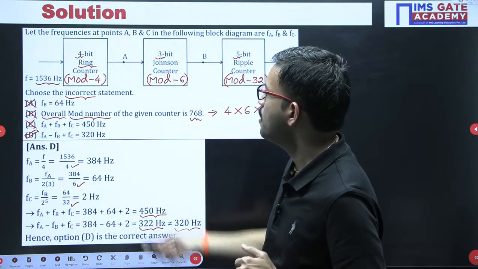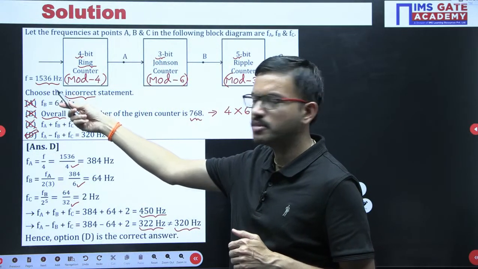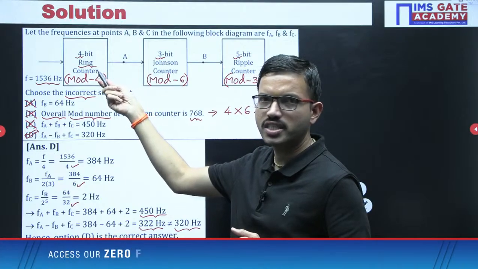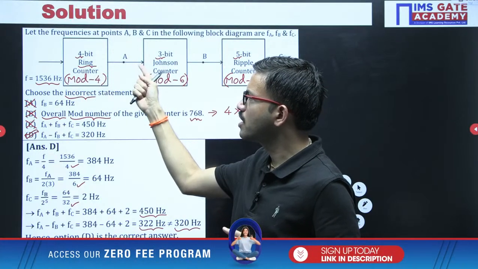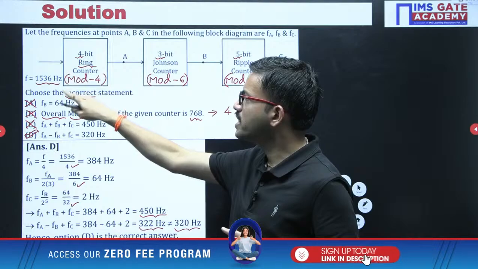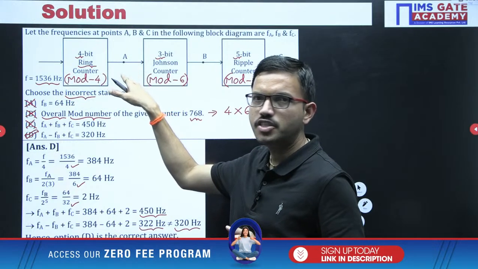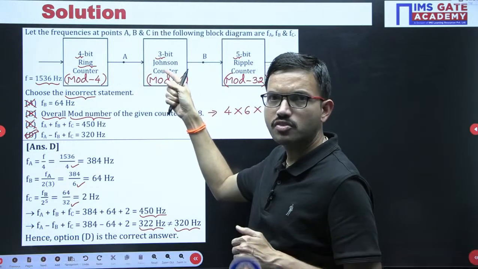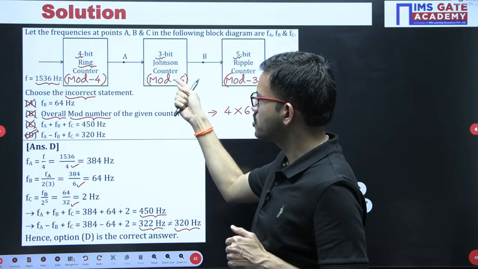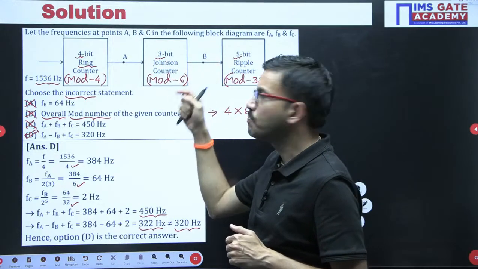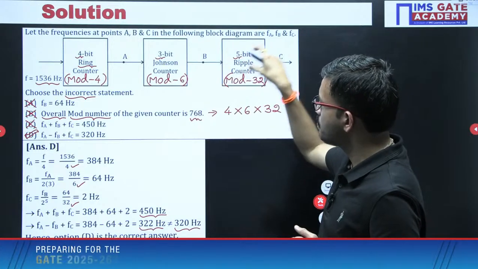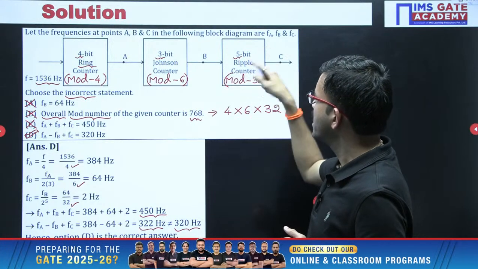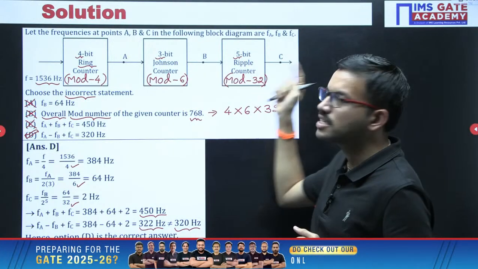Say for example, here is a 1 gigahertz incoming signal frequency. This one is a mod 1000 counter, that means the output frequency you are getting is 1 giga divided by 1000, that is nothing but 1 megahertz. Similarly, one more mod 1000 counter, 1 megahertz divided by 1000, that is nothing but 1 kilohertz. Similarly, I pass the 1 kilohertz frequency through one more mod 1000 counter, I am getting 1 kilo divided by 1000, that is nothing but 1 hertz.